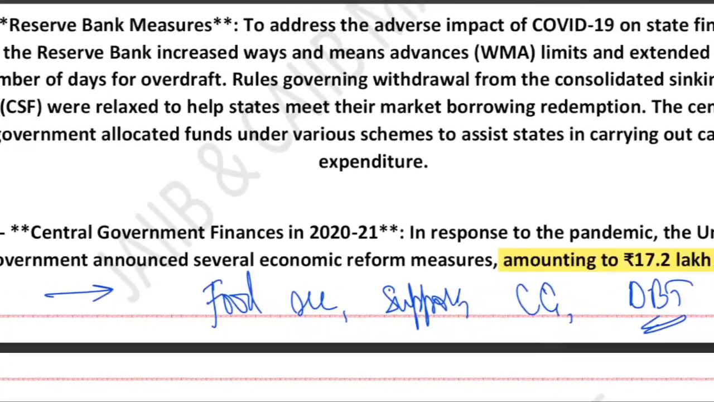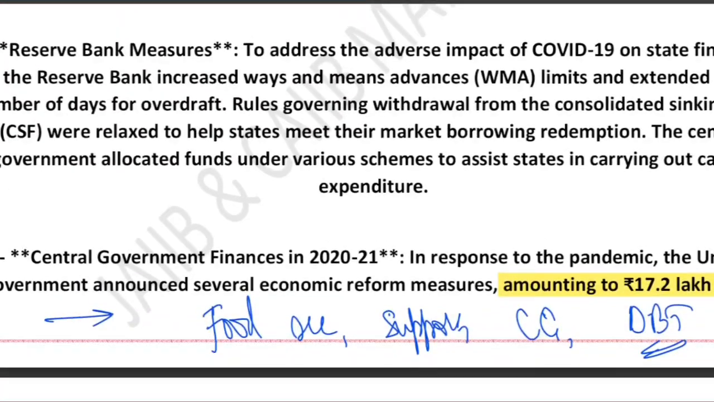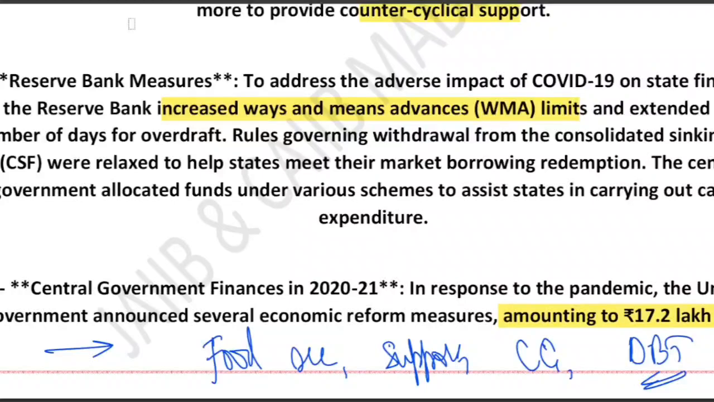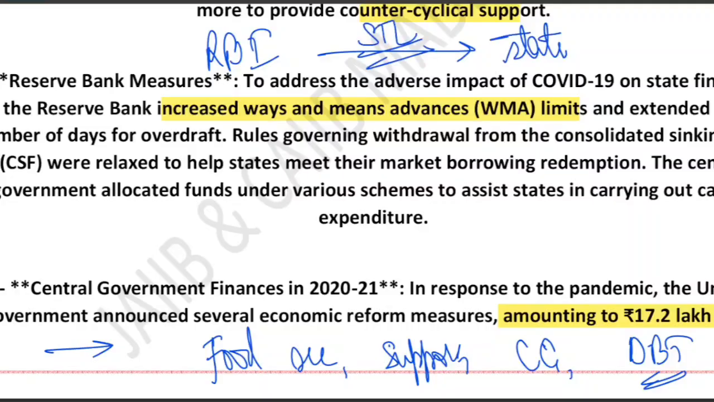Now let's look at the RBI measures to support state finance. To help states manage liquidity during COVID, the RBI took several steps. The first step was to increase the Ways and Means Advance limit. WMAs are short-term loans provided by RBI to states. RBI increased these limits so that a state could borrow more money quickly.